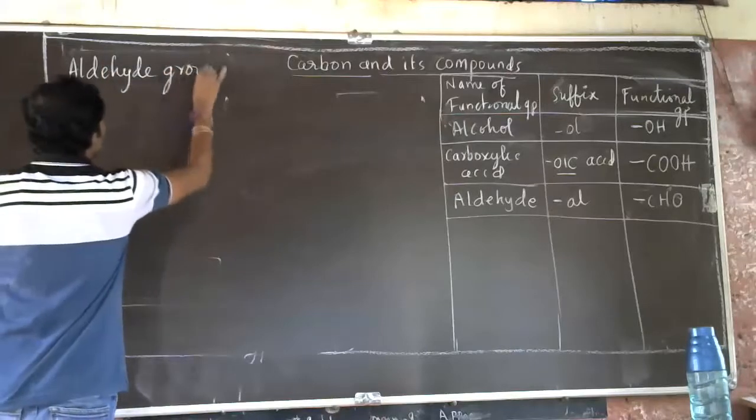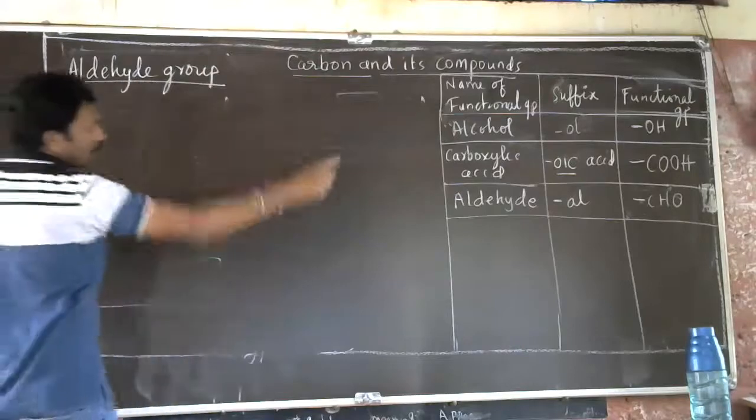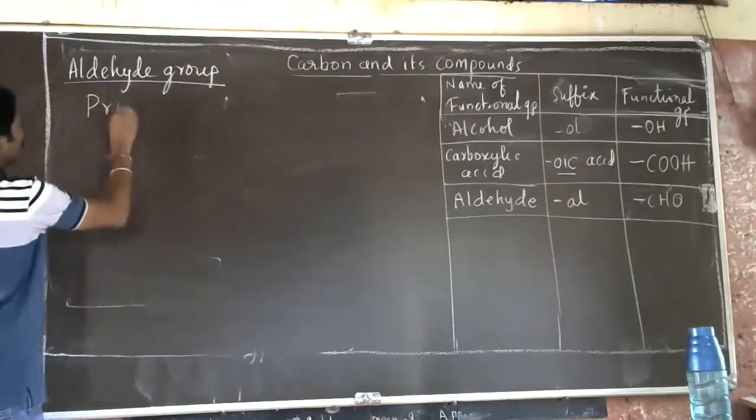Aldehyde group. So the suffix is what? The suffix is "al". Take propanal.